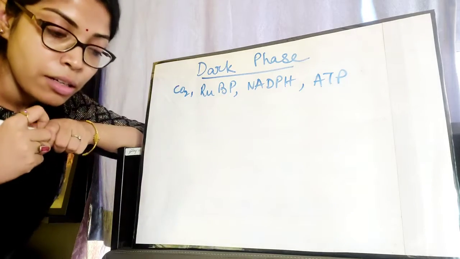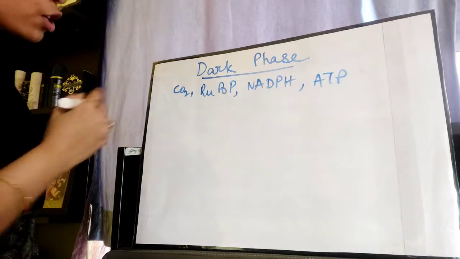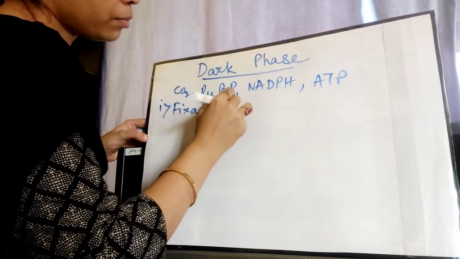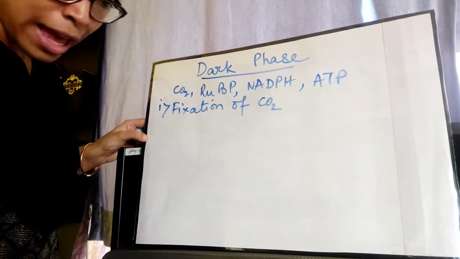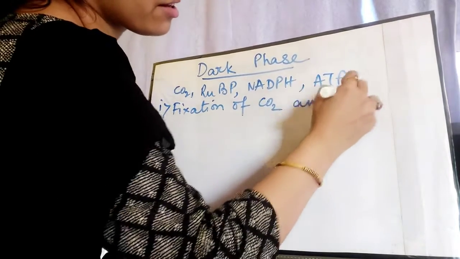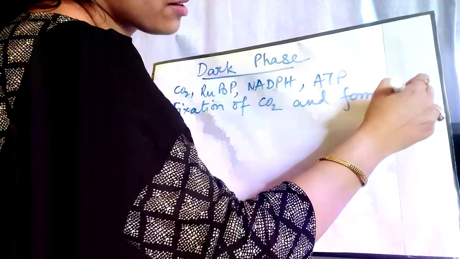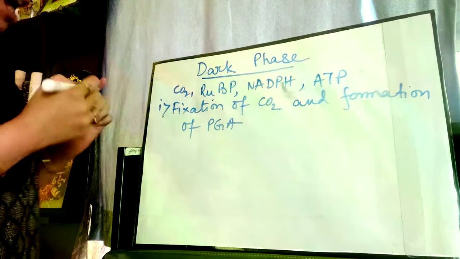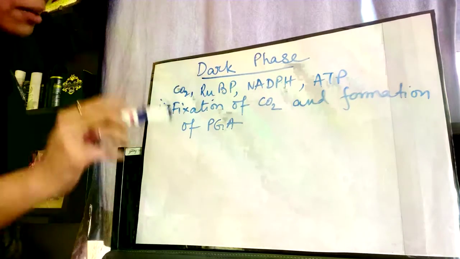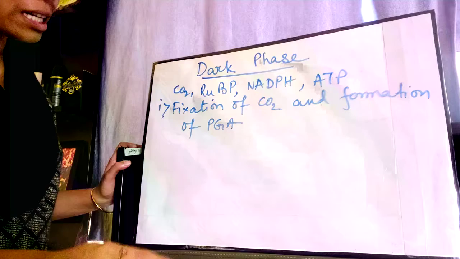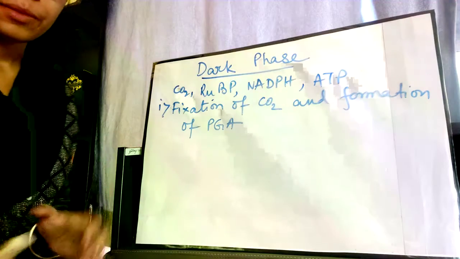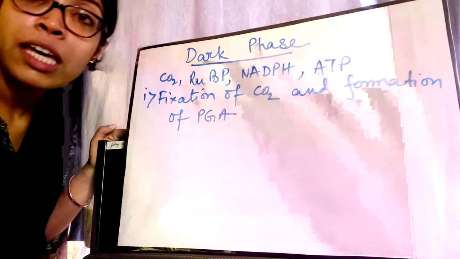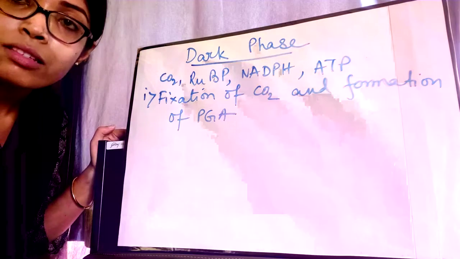Now the first stage is known as fixation of carbon dioxide and formation of PGA. Okay, now the carbon dioxide that is taken by the plants from the atmosphere through the stomata cannot be used just like that. Wait. The carbon dioxide needs to be fixed for the plants to be able to use it.